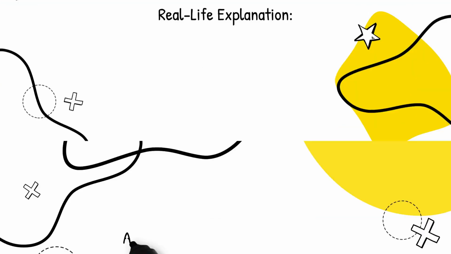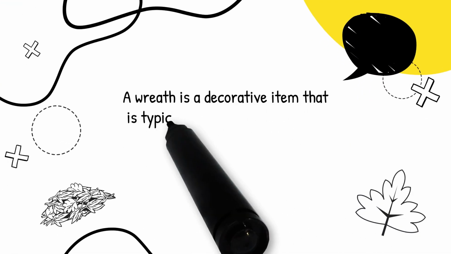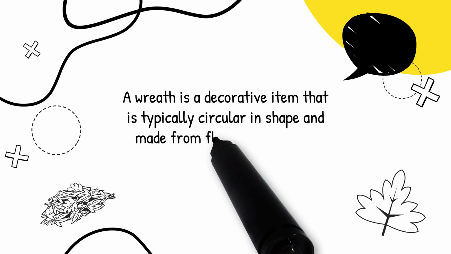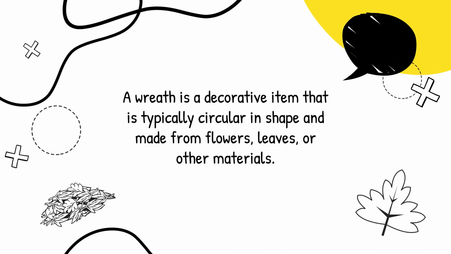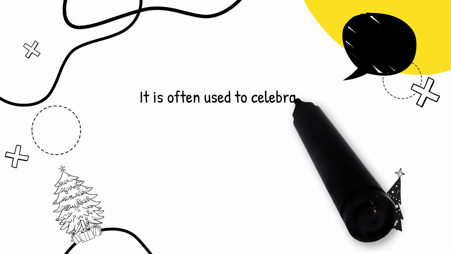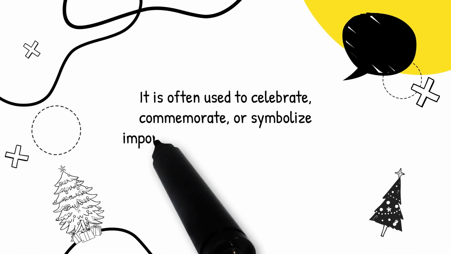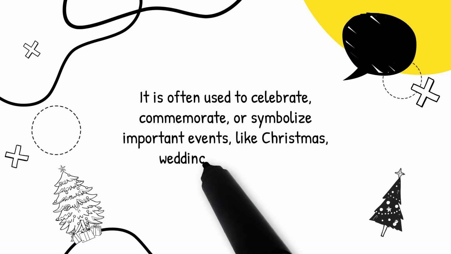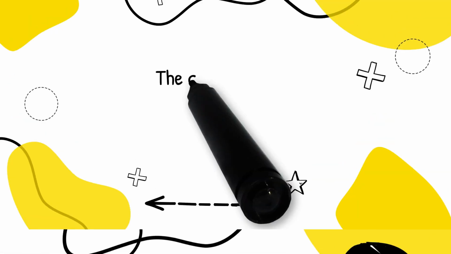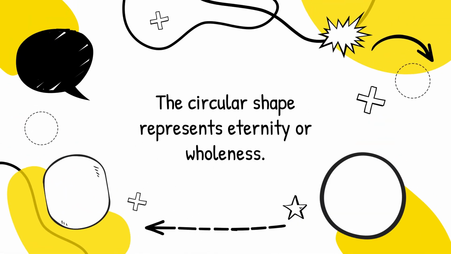Real-life explanation. A wreath is a decorative item that is typically circular in shape and made from flowers, leaves, or other materials. It is often used to celebrate, commemorate, or symbolize important events, like Christmas, weddings, or funerals. The circular shape represents eternity or wholeness,